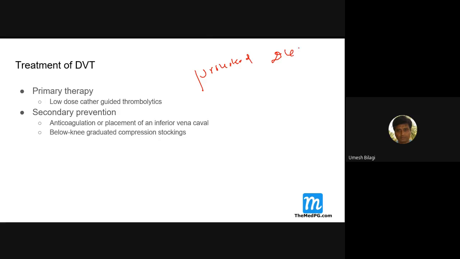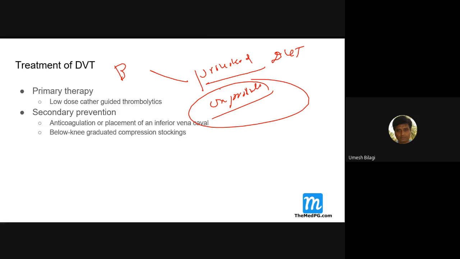provoked DVT, unprovoked DVT. Provoked means the patient, due to some fracture, became bedridden, or has undergone some surgery and all that. Some drugs he has received like estrogen, and because of that they develop this complication. Then it becomes provoked. Unprovoked means you don't have any risk factors for developing DVT, but he developed it. Then you call it unprovoked.